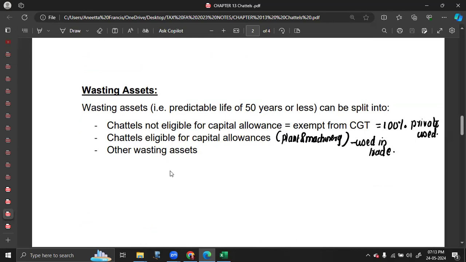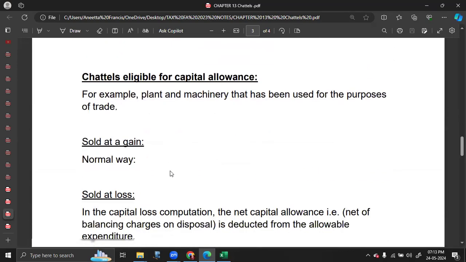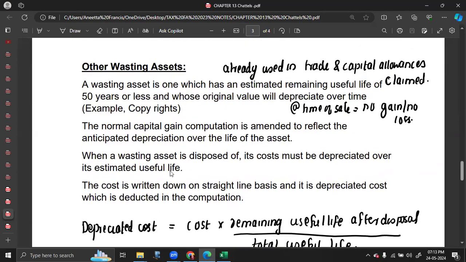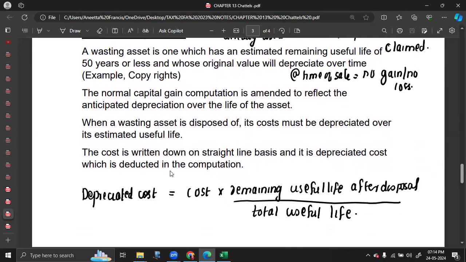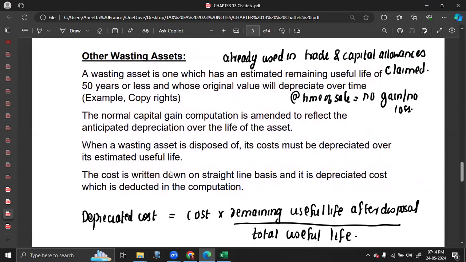Other wasting assets, which are normally in your situation copyright, patent, trademark. So on the sale of copyright, patent, and trademark, you need to calculate the cost, which is the depreciated cost, which is cost into remaining useful life divided by the total useful life, to calculate your chargeable gain computation.